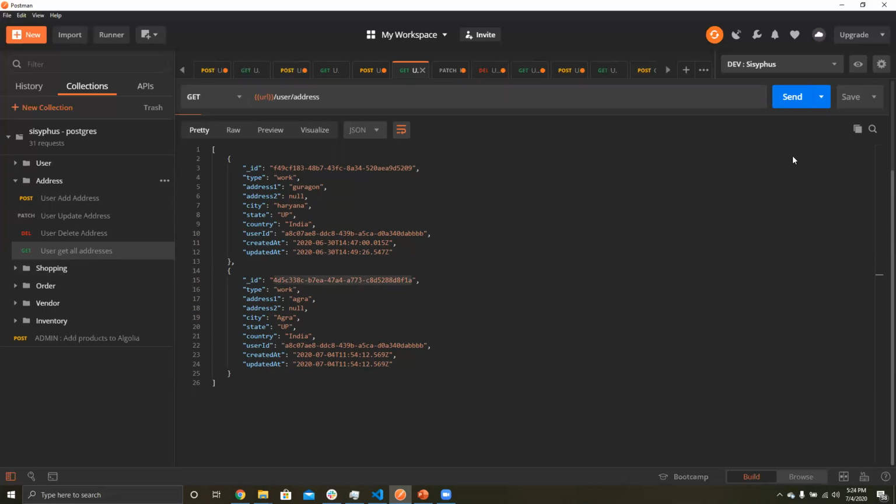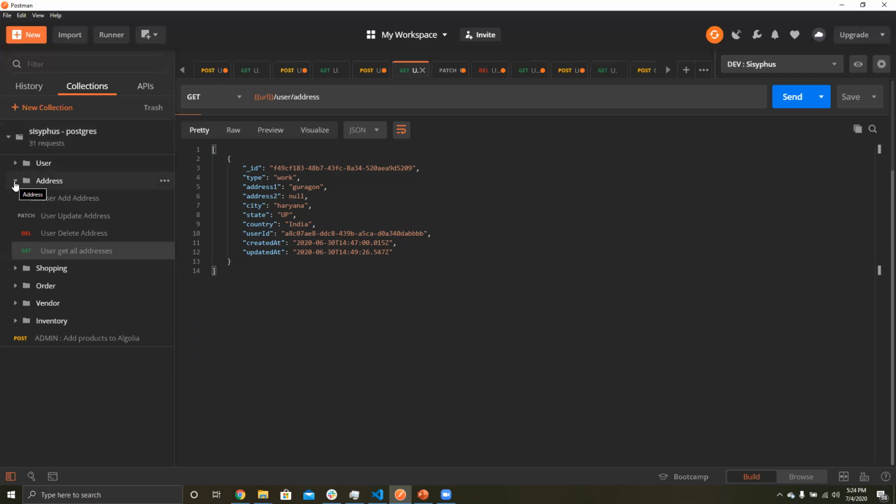Now if the user wants to get his addresses, he is only having a single address, which is a work address. So we have specified the type with two different types: one is work and the other is the home address. So the address route is finished here.